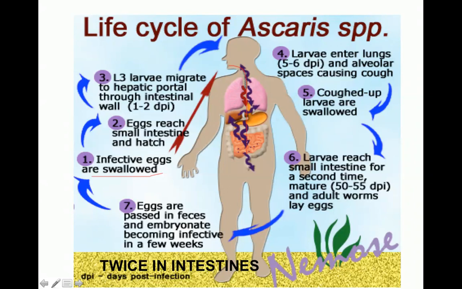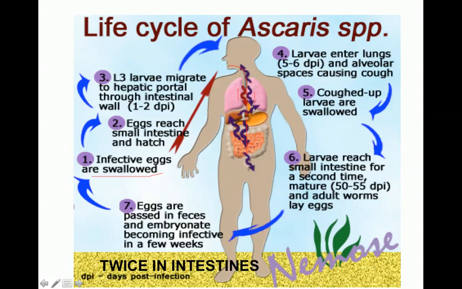In the small intestines, the eggs break down, the shell breaks down, and the larva hatches out. This larva is now going to pass through the intestinal mucosa, goes into the portal circulation, and is carried to the liver. From the liver, it is taken to the right side of the heart, and finally by the pulmonary circulation, it goes and settles down in the lungs.